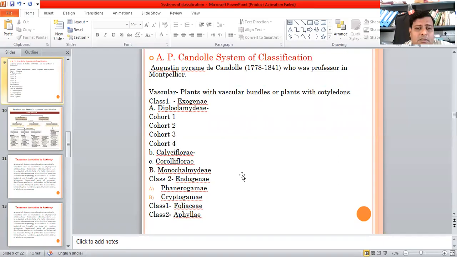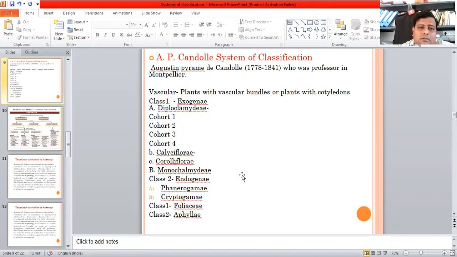Foliaceae, leaf sexuality known. Mosses and liverworts were present. Class 2, Aphylla, not leafy, sexuality unknown, orders 158 to 161. For these, orders were given for algae, fungi, and lichens.